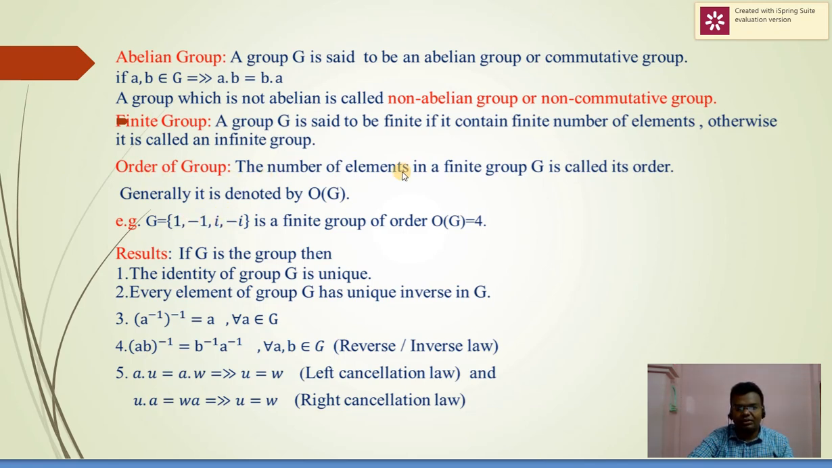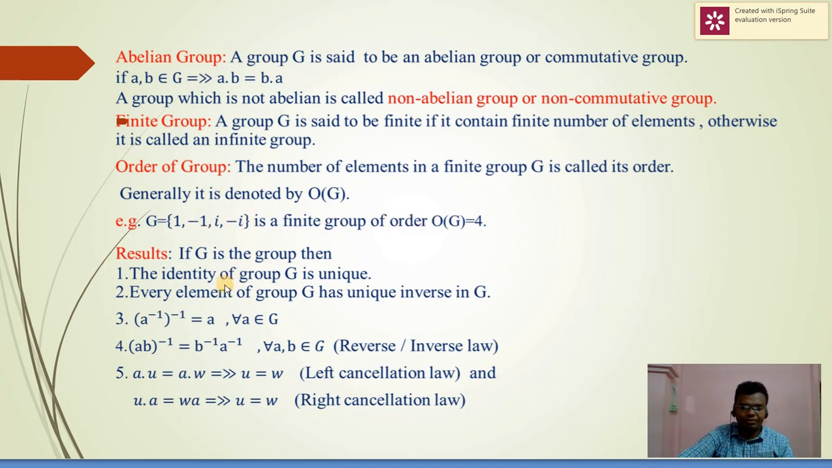Order of a group. The number of elements in a finite group is called its order, and generally it is denoted by order of G. For example, we see that G equal to 1, minus 1, iota, minus iota is a finite group of order 4.